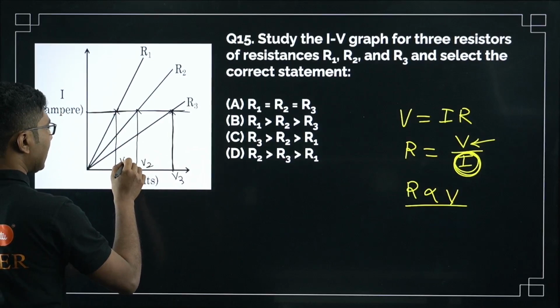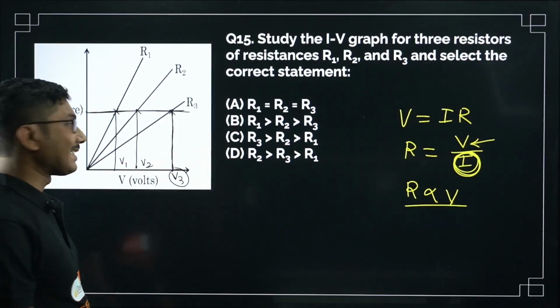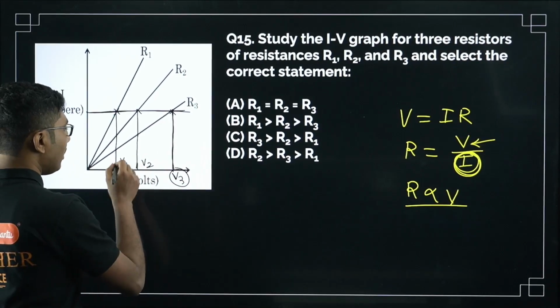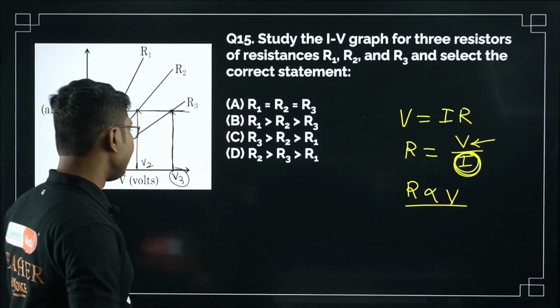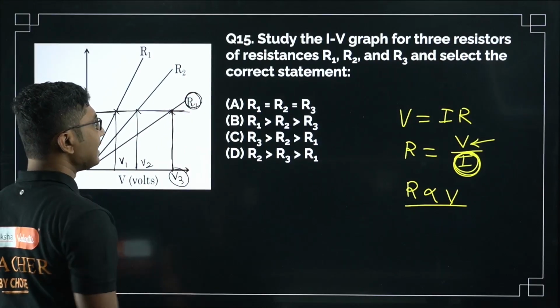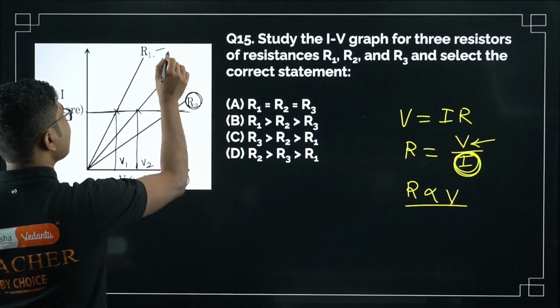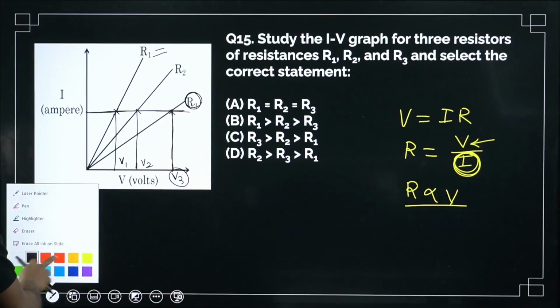Now as you can see, definitely this is a higher value because it is further along the x-axis, right? This is a lower value. V1 is the lowest, V2 is in between V1 and V3. So V3 is the highest value. That means R3 is the highest resistance and R1 is the lowest resistance. R2 is in between, as expected, right?